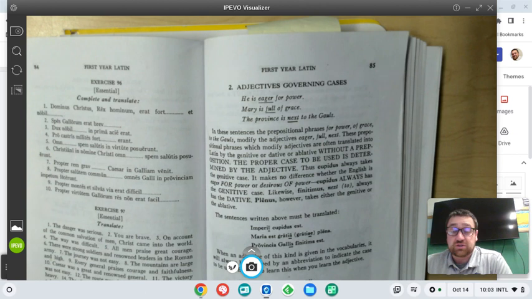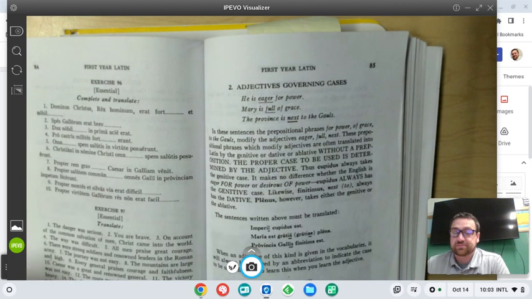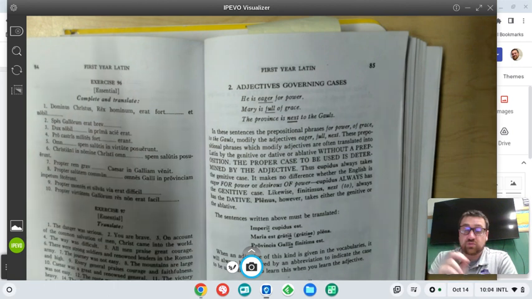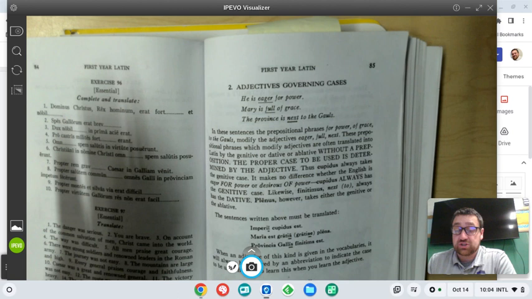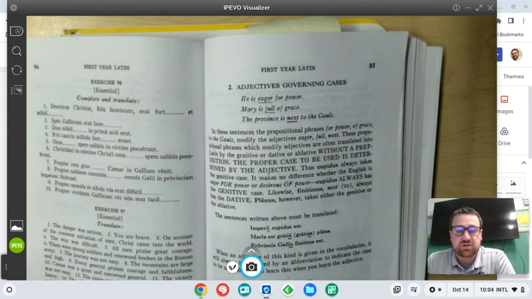So depending on how you say it in English, you could put it in different cases if you were just looking at the preposition, right? And so what they're telling you here is these adjectives, which have cases that go with them, you just learn the case with each adjective and then don't use a preposition at all. Don't worry about it, just use whatever case you're told to use, in other words.